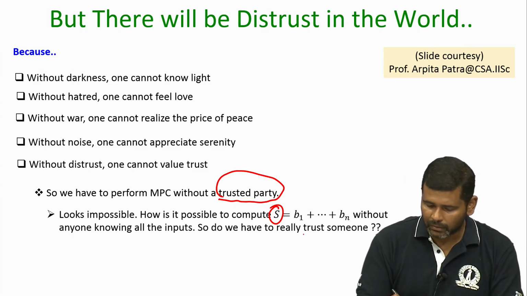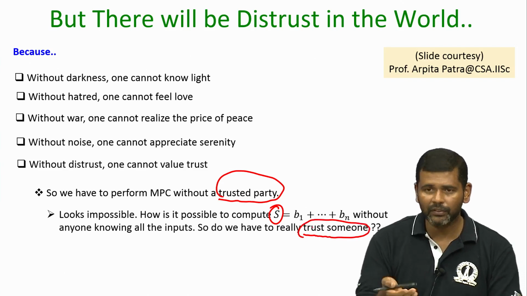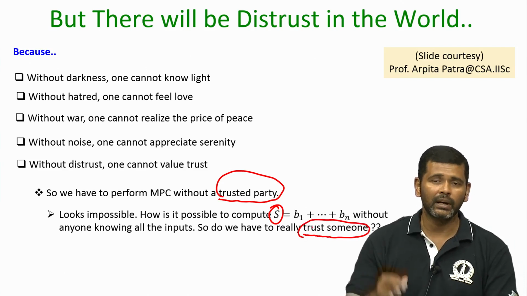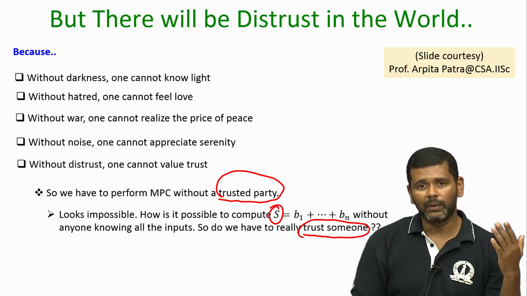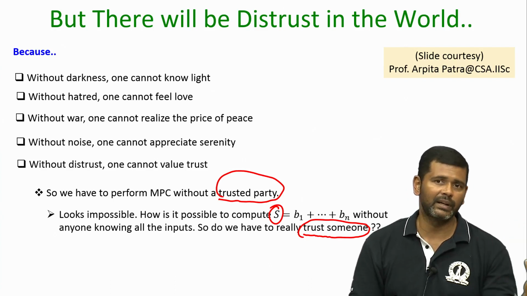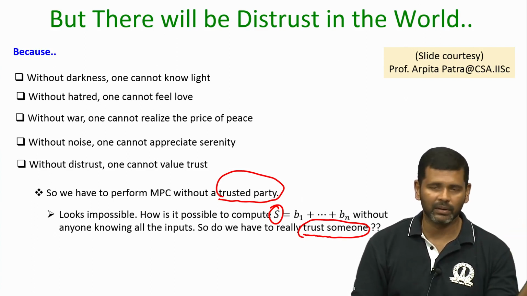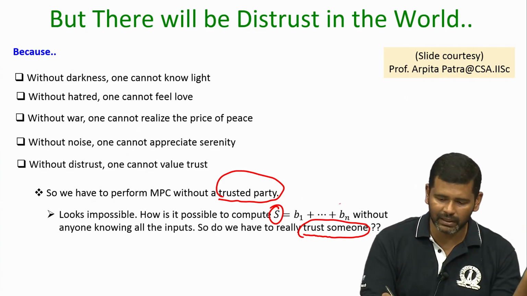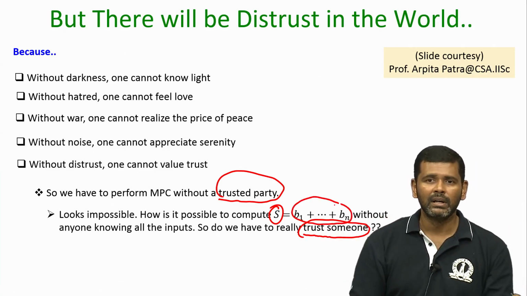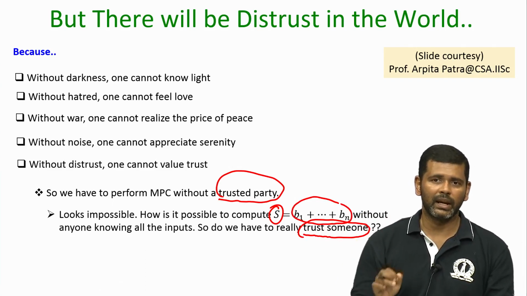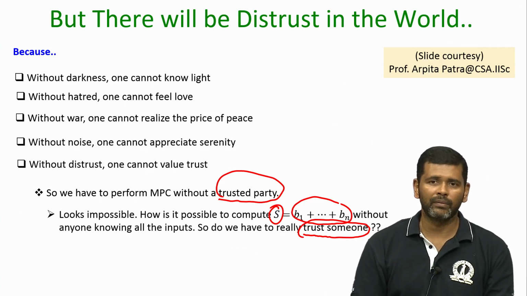So, you might be now wondering whether we indeed require a trusted third party to compute this very simple sum function. We are talking about the real world MPC motivating examples that we talked about. They are very complex functions: privacy preserving data mining, checking whether there is a probability of two satellites colliding, and so on. Forget about those complex functions, we are just talking about a very simple sum function, that is all. How can it be possible, without trusting any single party, that we are still able to compute the sum of n bit values?